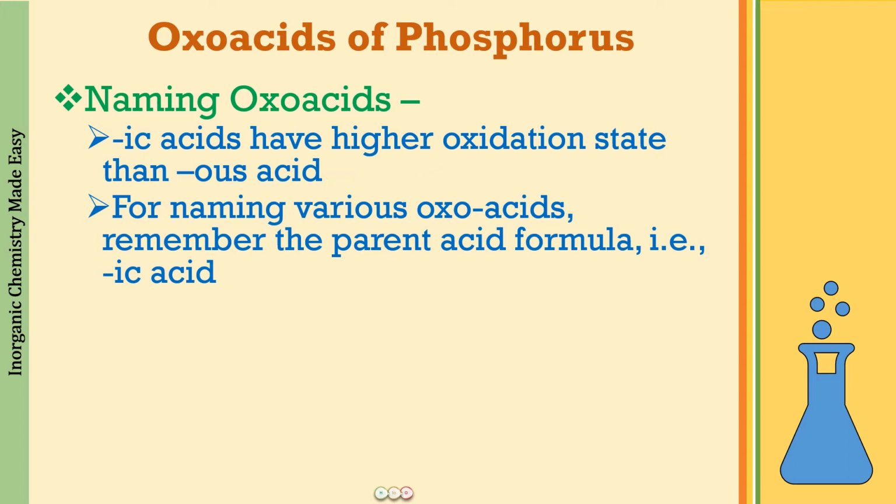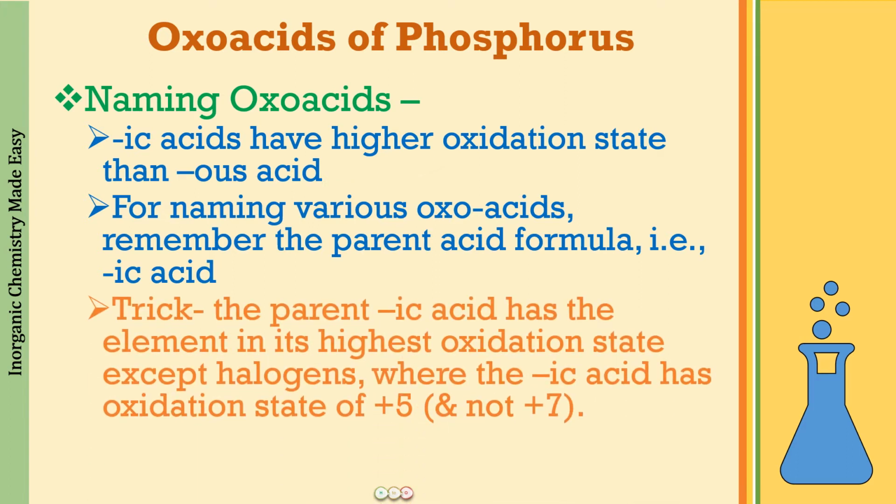Now how are you going to remember the formulas for the ic acids for so many p block elements that you have seen? Here again we have one more trick for you, and the trick is that the parent ic acid is going to have the element in its highest oxidation state.